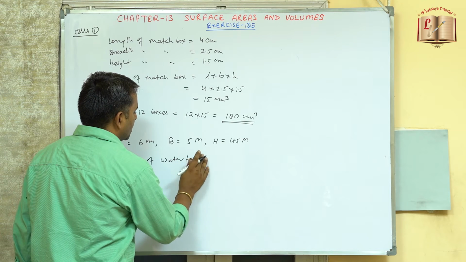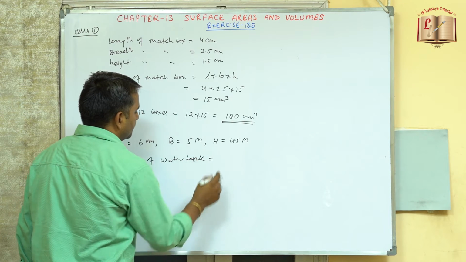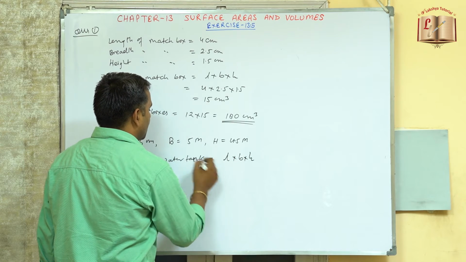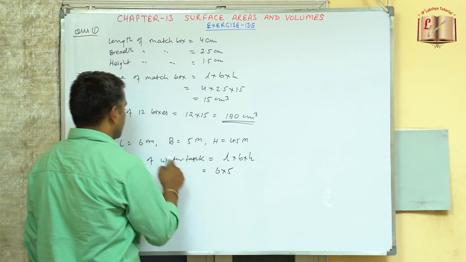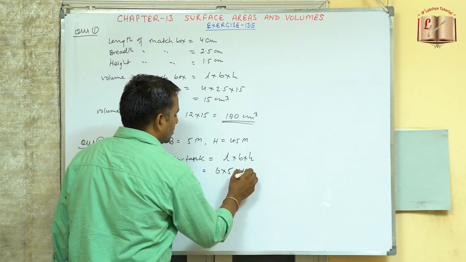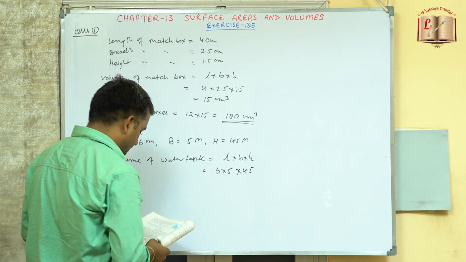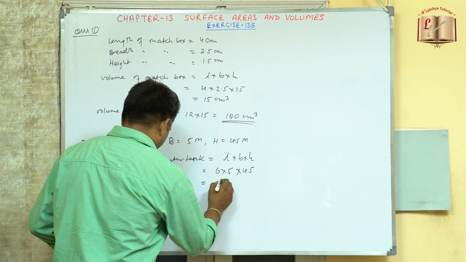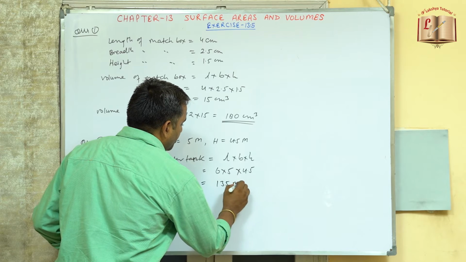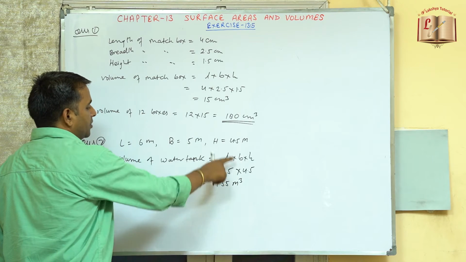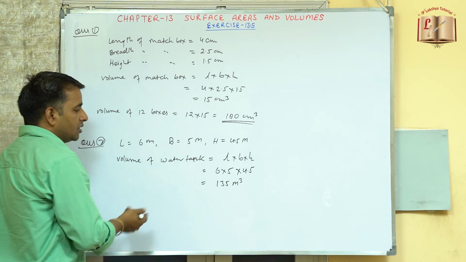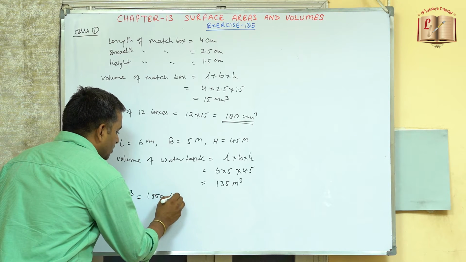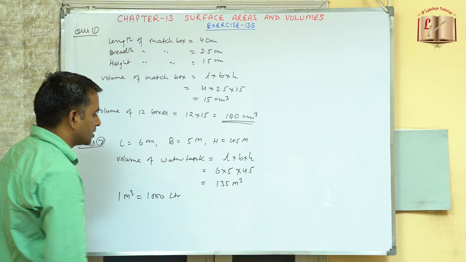So this is in the cuboidal shape, so again volume of the cuboidal shape will be equals to length into width into height. So this will be, length is given 6 into width is 5 into 4.5. So this we can calculate, this will be equals to 135 meter cube, because all the dimensions are meters, so it will be in the meter cube. Now we know the relation, just we have discussed. 1 meter cube is equals to 1000 liters. So 1 meter cube is 1000 liters.